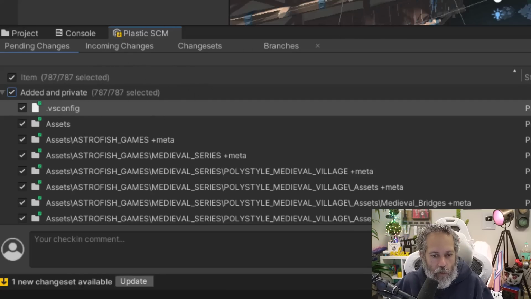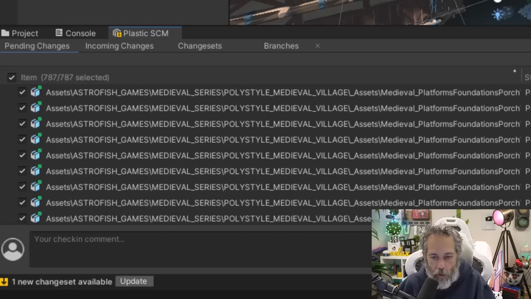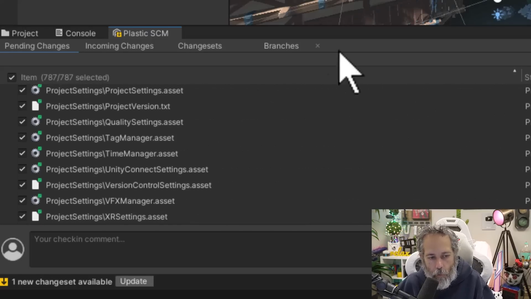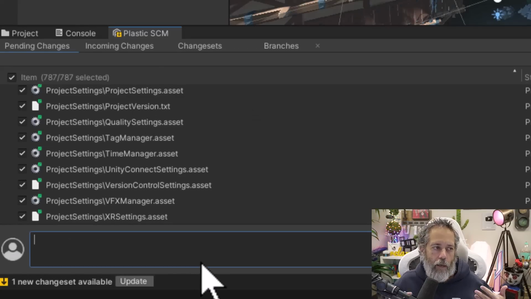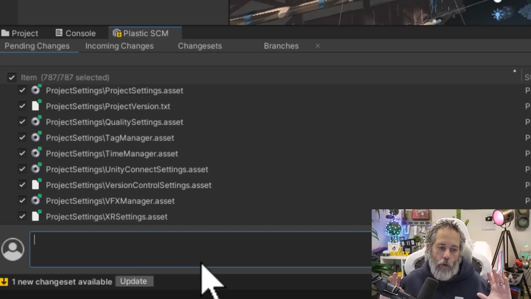So I've got all of the assets selected by hitting that checkbox. I can uncheck specific assets, say if I wanted to not check in a specific piece of art or maybe some change that I had done, but I'm going to start with checking everything. And then what we want to do is write a commit message. A commit message is a message that's going to show up for myself and everybody else in the future to know what was in this actual commit or what I've changed at this point in time.